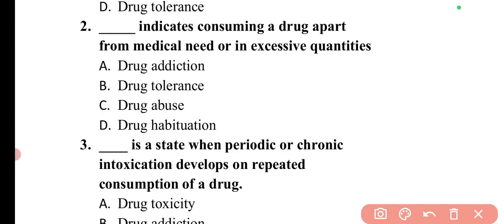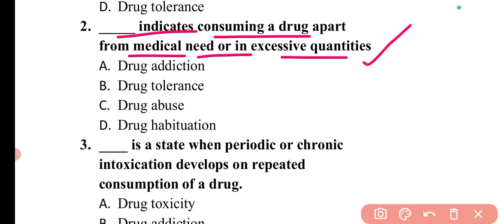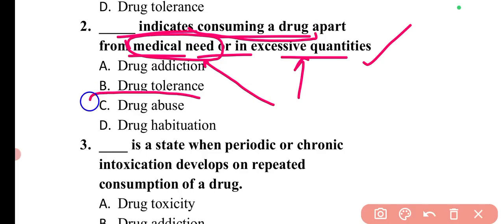Then moving to the next question. The question is, dash indicates consuming a drug apart from medical need or in excessive quantities. Apart from medical need means a patient is not requiring that particular drug for treating any particular disease condition, and he is using that drug in excessive quantities. This particular condition is known as drug abuse. Means when there is no necessary need, even then the person is taking the drug, or the drug is taken in excessive quantities. That is the condition known as drug abuse.